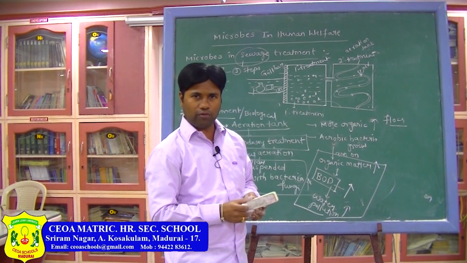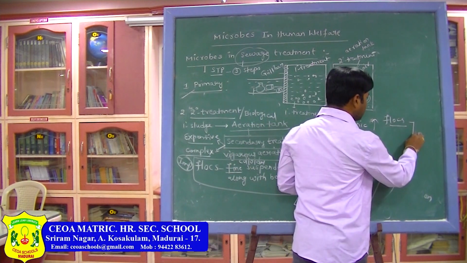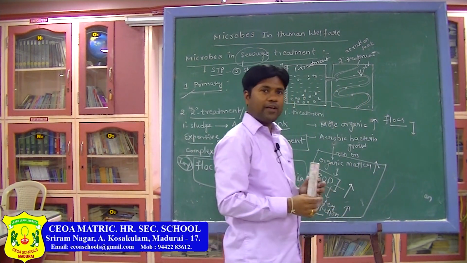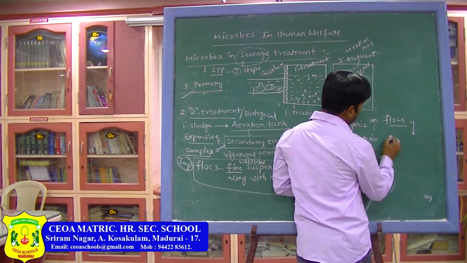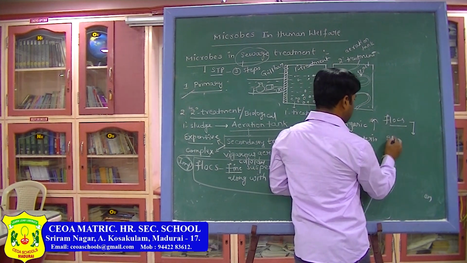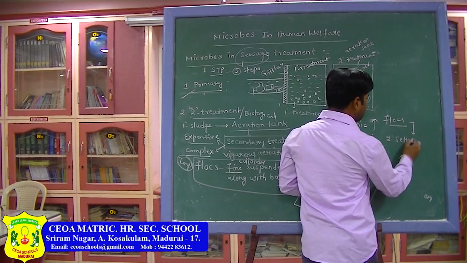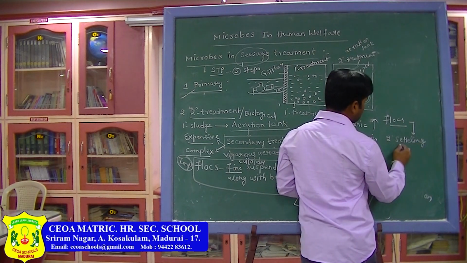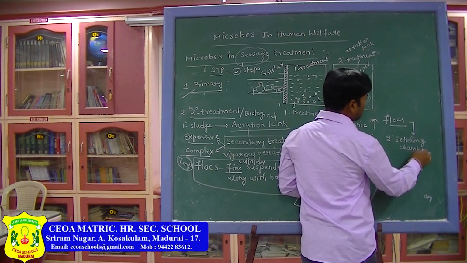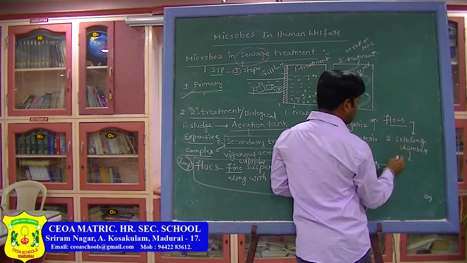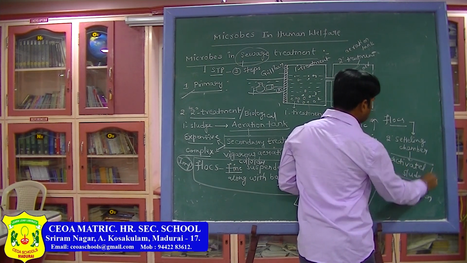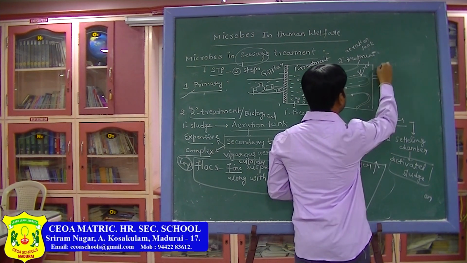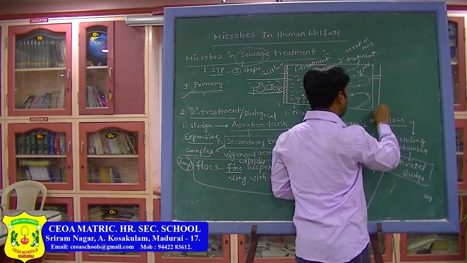These flocs we are still sending into another chamber, called the secondary settling chamber. These flocs we call activated sludge. Now from here we are sending into another chamber.